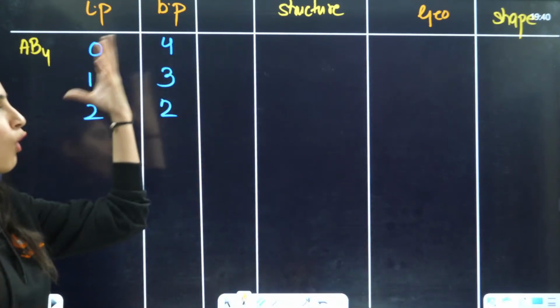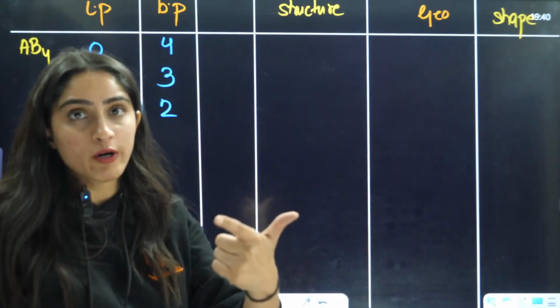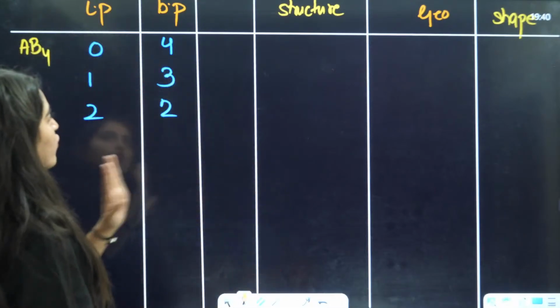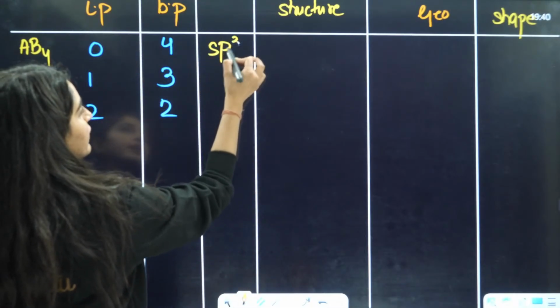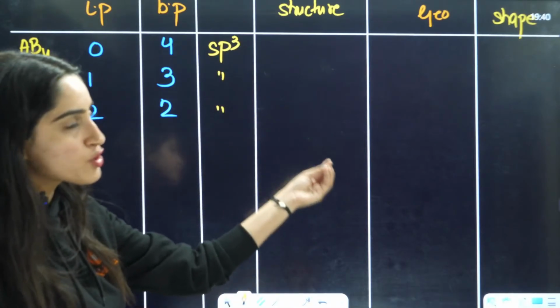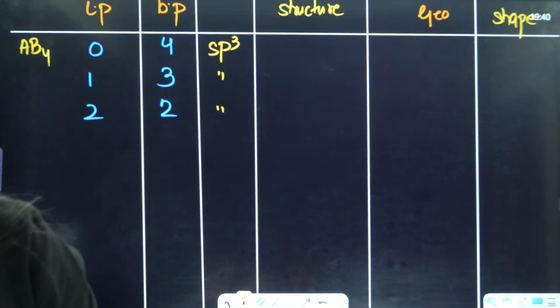Now, in all the cases, lone pair plus bond pair, that means sigma bond plus lone pair, is going to be 4 only. So hybridization is definitely sp3 only in all the cases. Now the structure, geometry and shape are going to change. Let us see how.